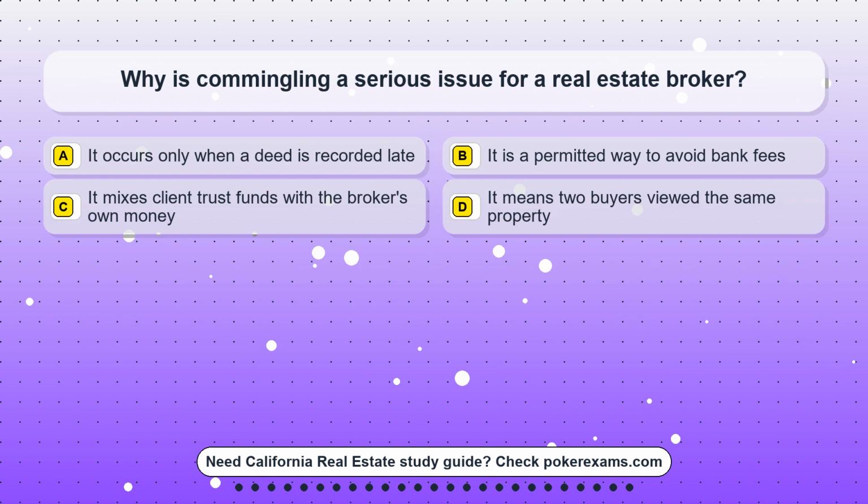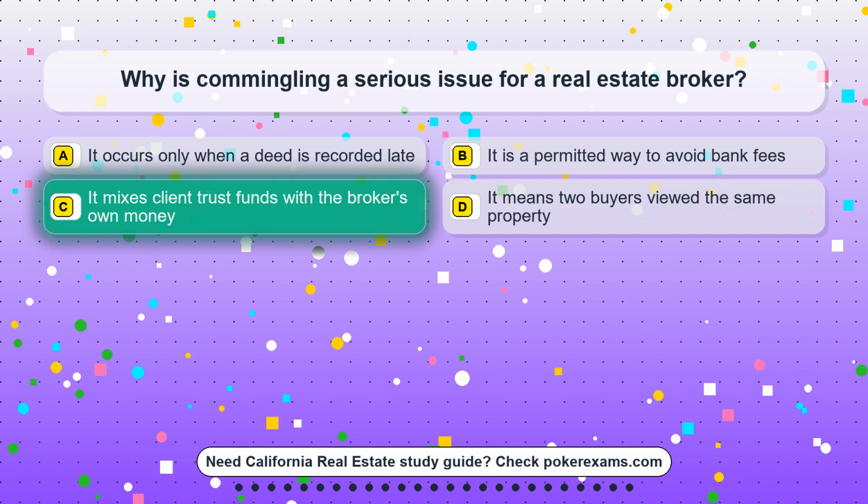Question 10. Why is commingling a serious issue for a real estate broker? Option A. It occurs only when a deed is recorded late. Option B. It is a permitted way to avoid bank fees. Option C. It mixes client trust funds with the broker's own money. Option D. It means two buyers viewed the same property.